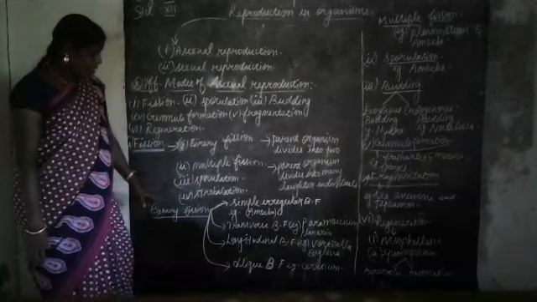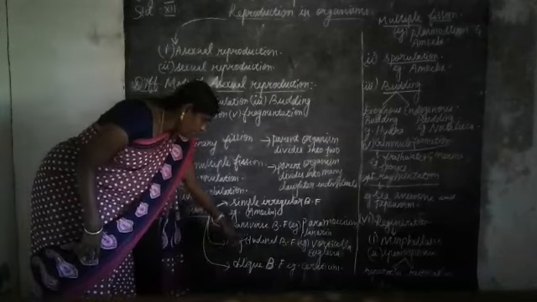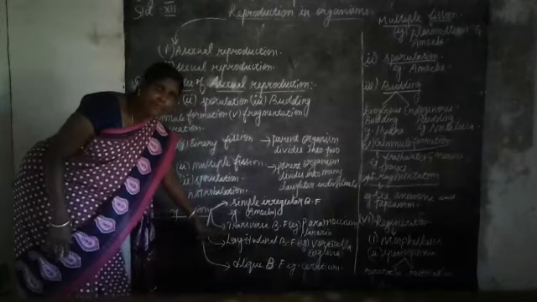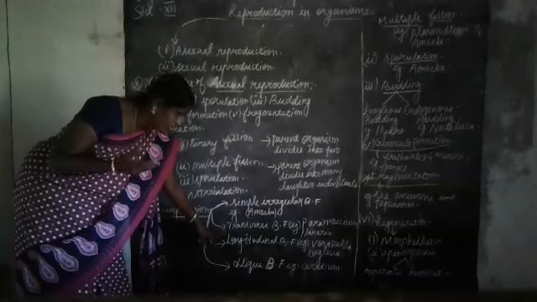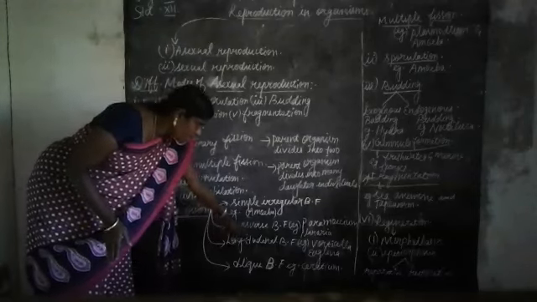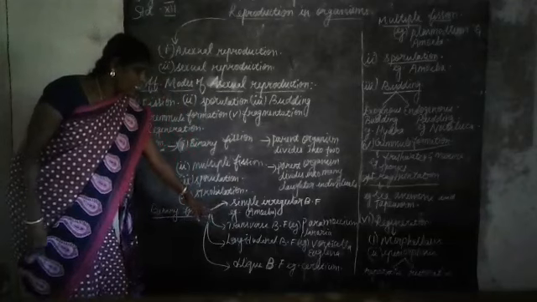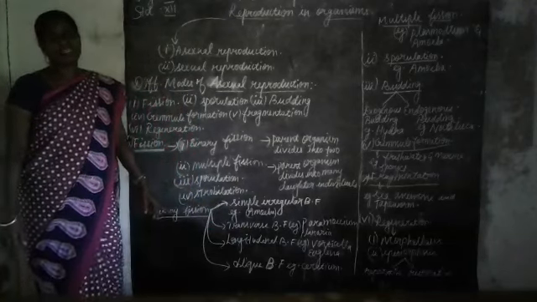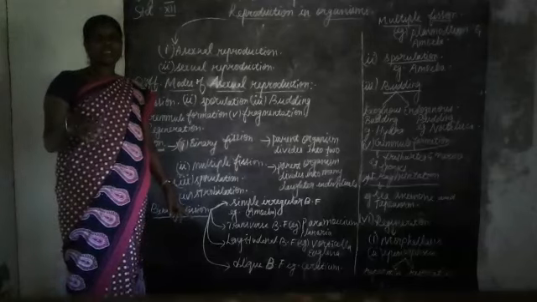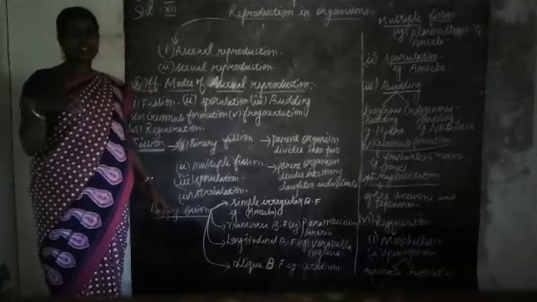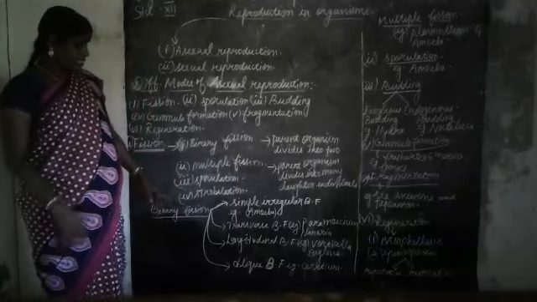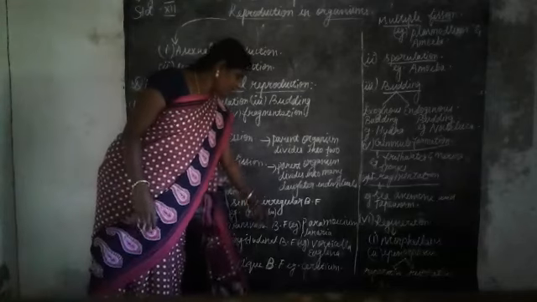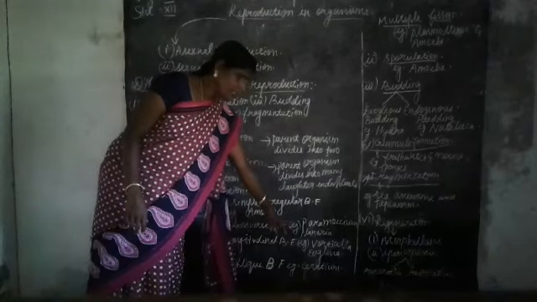Next, the third one is longitudinal binary fission. Here the plane of division is longitudinal. The well-known example for this is flagellates. These organisms have flagella as their locomotory organ. Examples are Vorticella and Euglena.